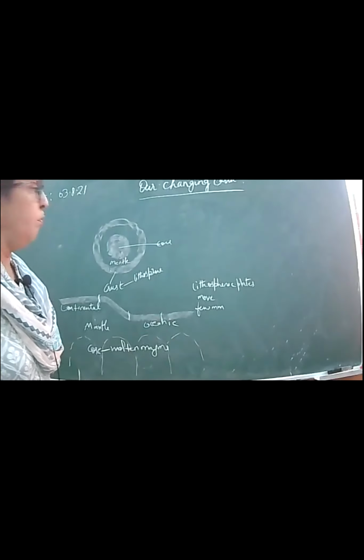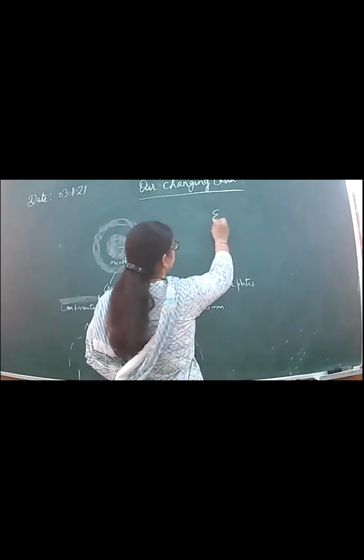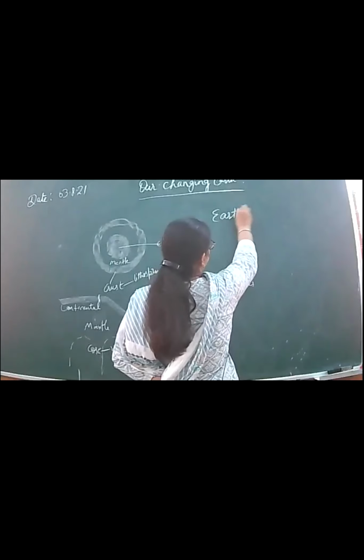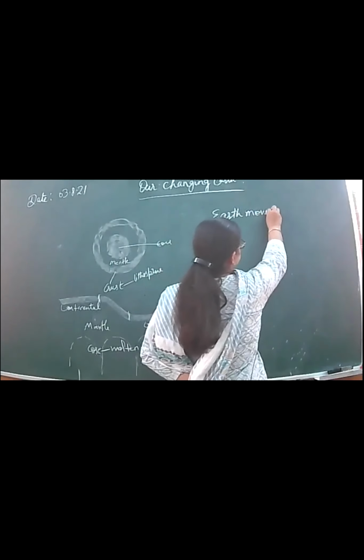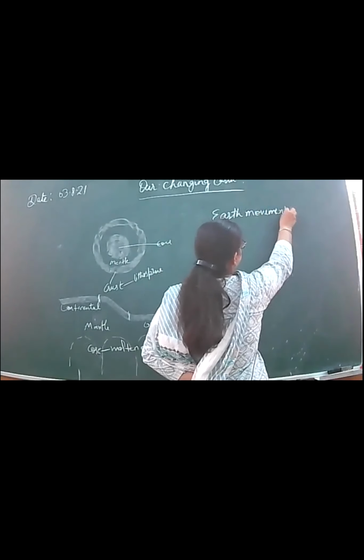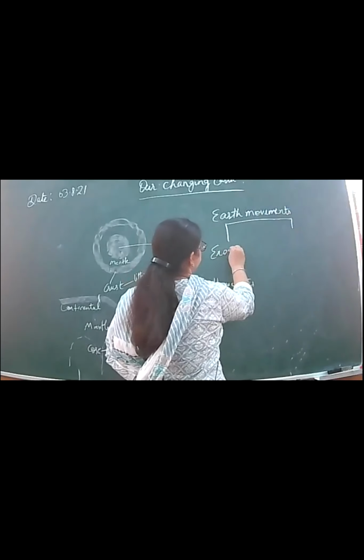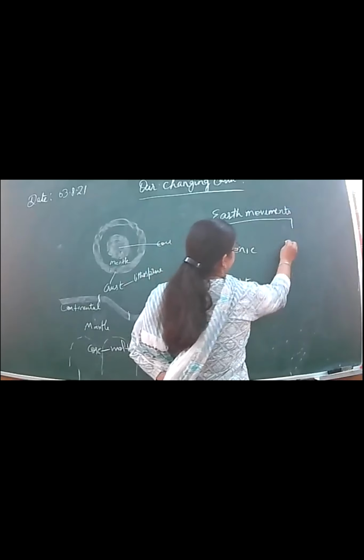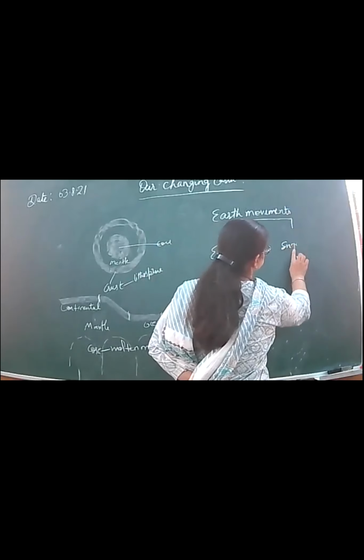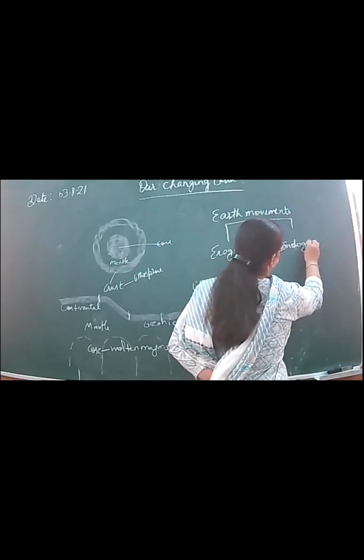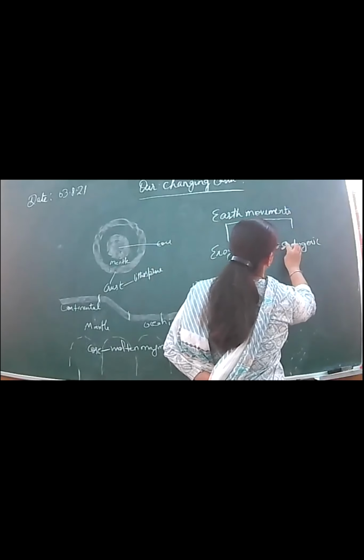The earth movements we divide into two parts. Earth movements are divided into two parts: one is exogenic and the second is endogenic. What is exogenic and what is endogenic?